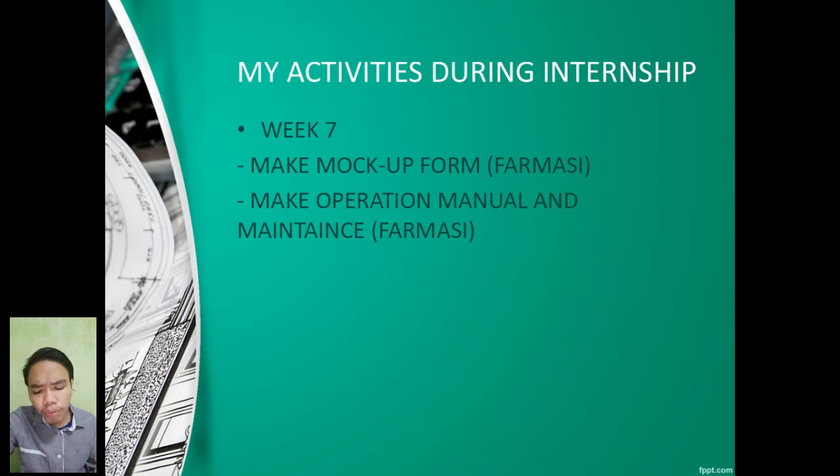And then I continued to find the catalogs until I finished the LV part of the catalog, and then I continued until I finished the ELV part, and lastly I finished the ICT part of the catalog. After that, I made the mock-up form for the pharmacy, and it also consists of ELV and ICT.